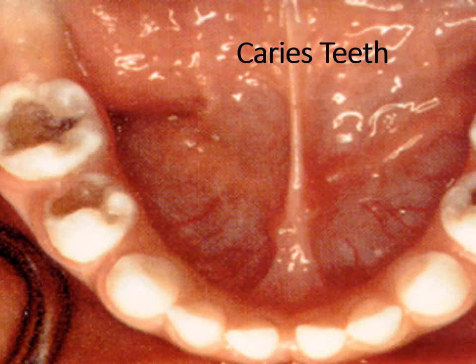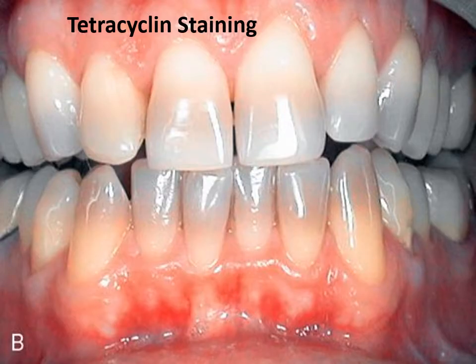Is it only the teeth which are responsible? No, not just the teeth, the tetracycline. Why? Because anytime we give tetracycline to a child less than 12 years of age, this may lead to staining of the teeth. If you can make out, the upper half appears normal, but the lower half looks bluish. So please be careful.